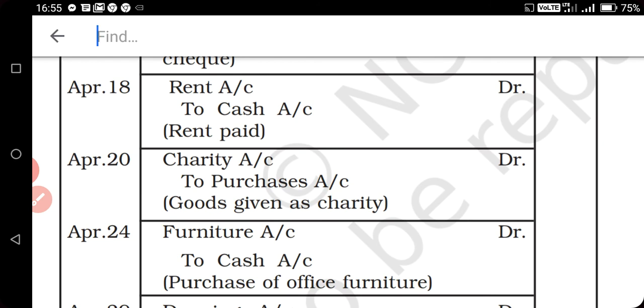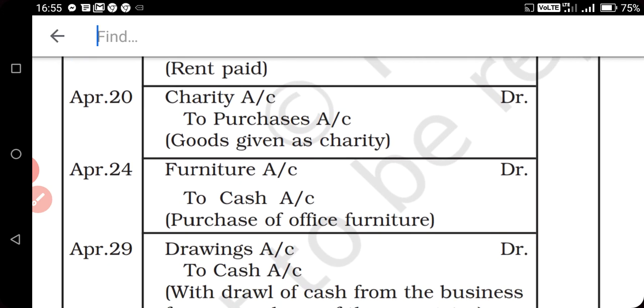18th April. Rent paid, only rent paid. So if anything is not mentioned in the transaction, we will treat it as rent paid by cash. Rent is the expenditure, so that's why rent will be debited, rent account debit to cash account.